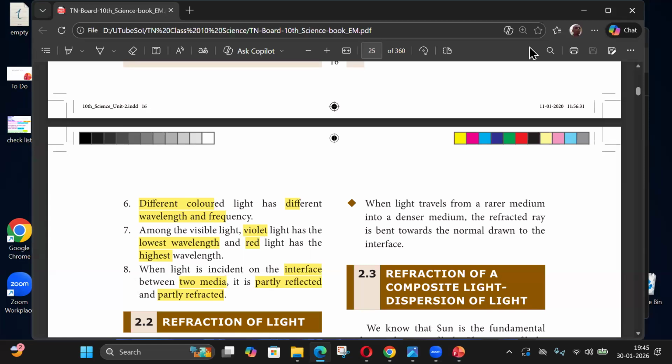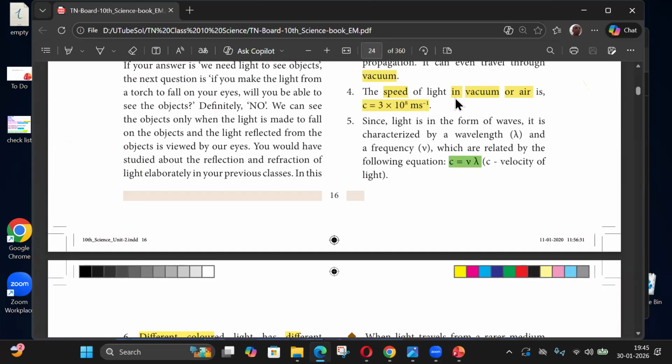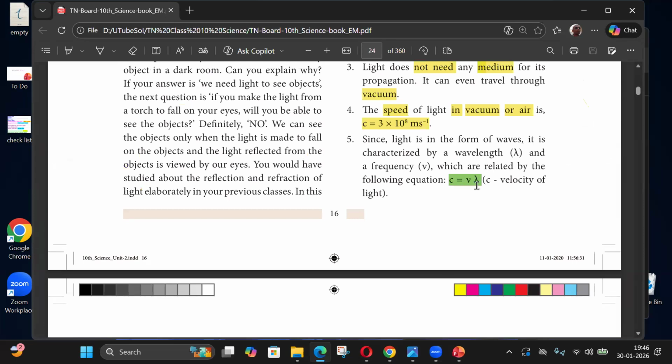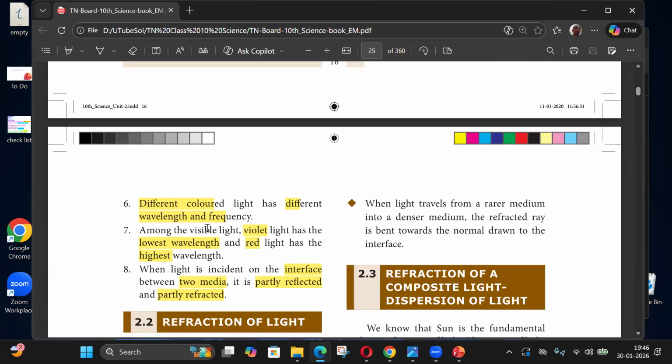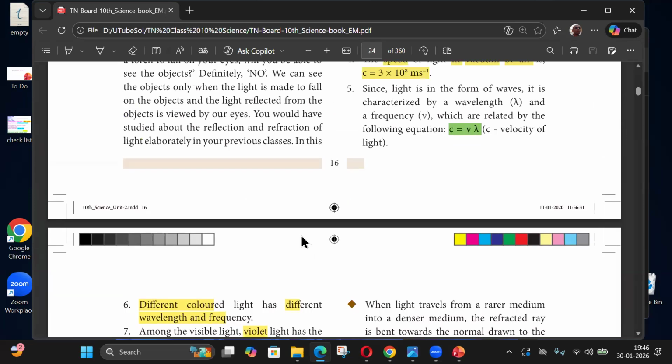So this wavelength, blue color will have a particular wavelength and a particular frequency, and red will have a different wavelength and different frequency. C is the same. Different colored light have different wavelength and different frequency. If you take white light, C is the same for all colors, but nu is different for different colors. Similarly, once this is changing, lambda has to change so that the product is constant. Because if nu increases a little bit, lambda has to decrease a little bit so that the multiplication is constant.